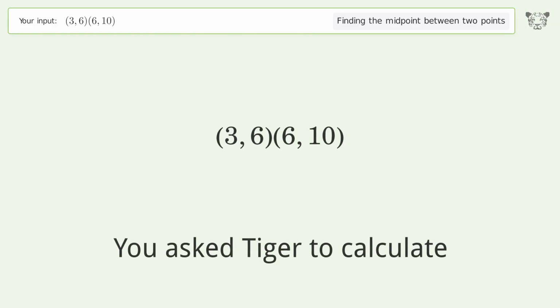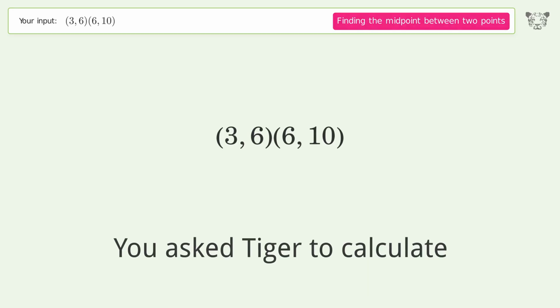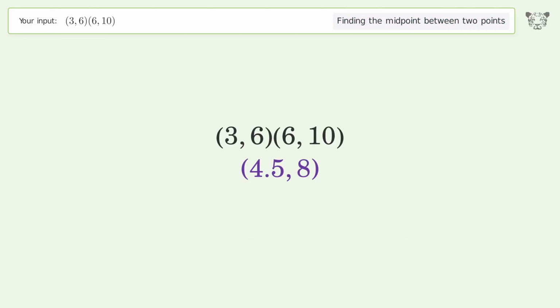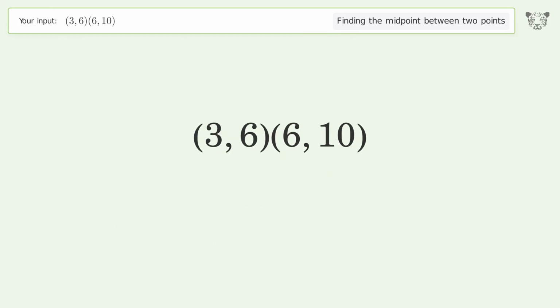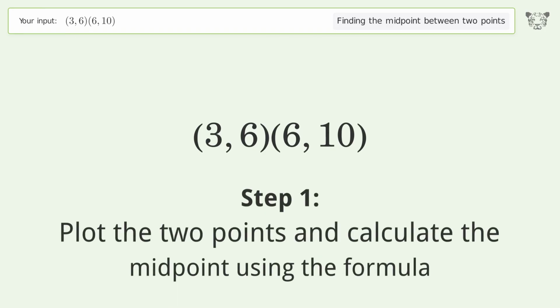You ask Tiger to calculate. This deals with finding the midpoint between 2 points. The midpoint between the 2 points is 4.58. Let's solve it step by step. Plot the 2 points and calculate the midpoint using the formula.